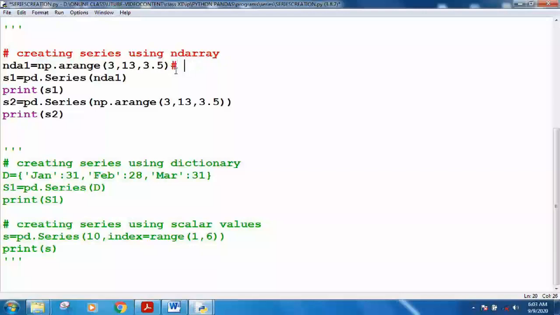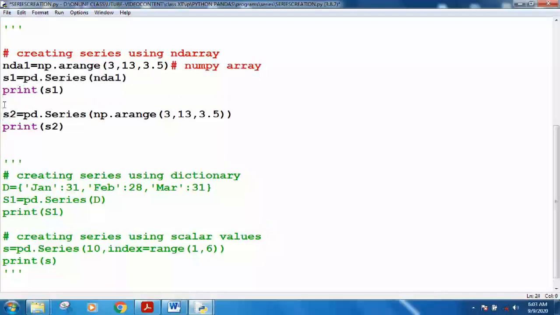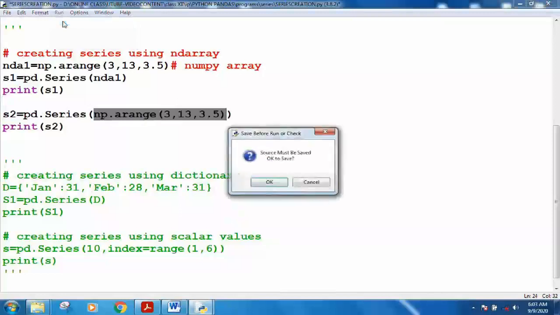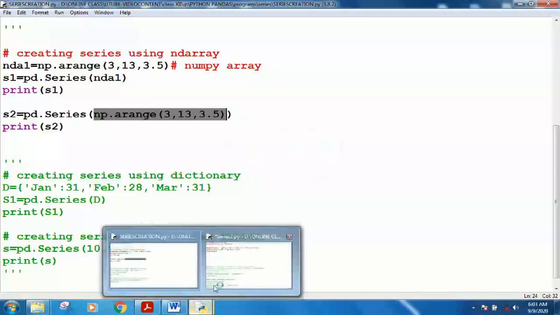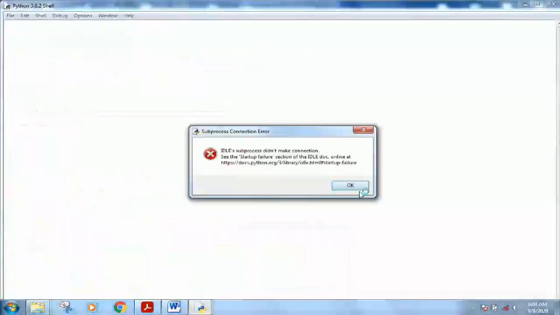Okay, now creating the numpy array using ndarray. I have created this array. This is how I have created the array. You can create an array using any one of its methods. So I have created this array. This is a numpy array. Then this is the series I am creating. This is the second method of creating the series. See, here I have specified np.arange directly inside it. So I am just executing it.